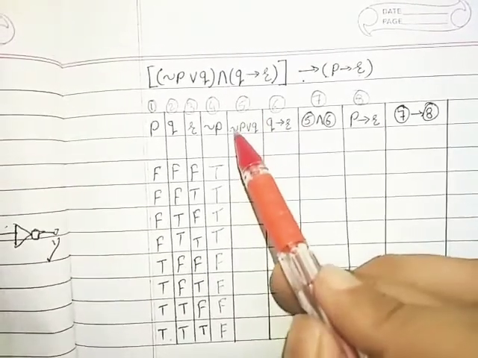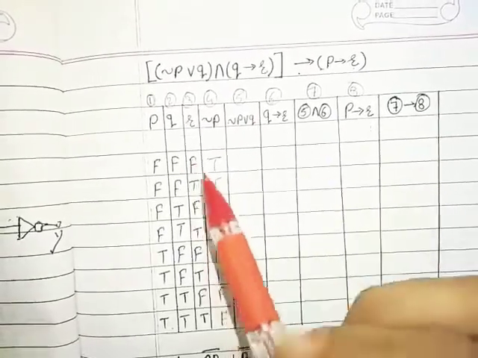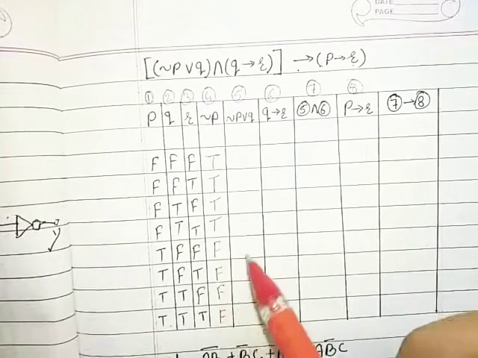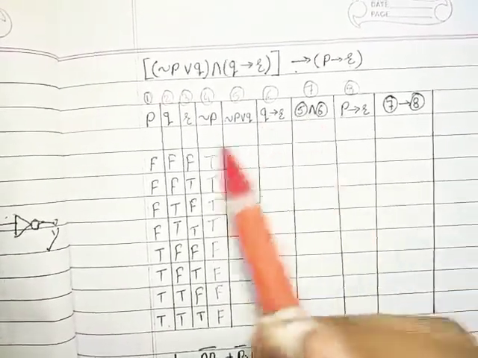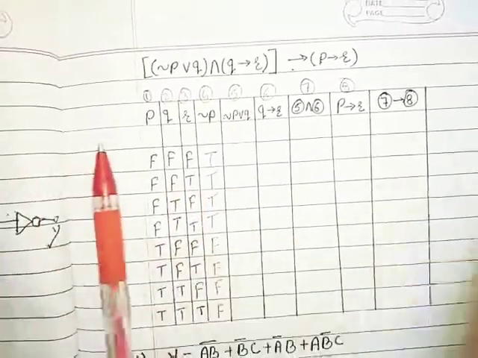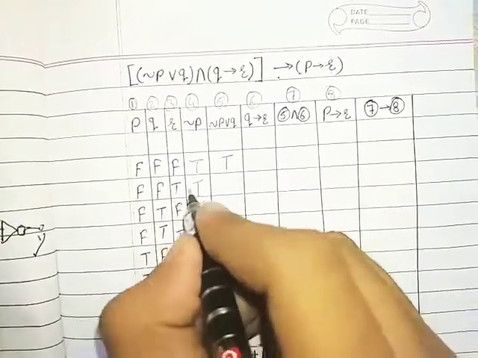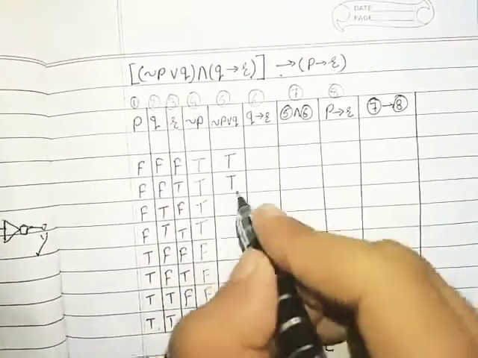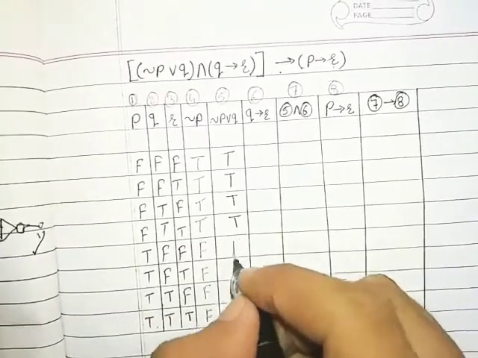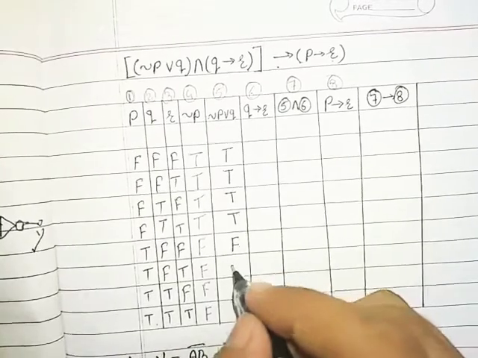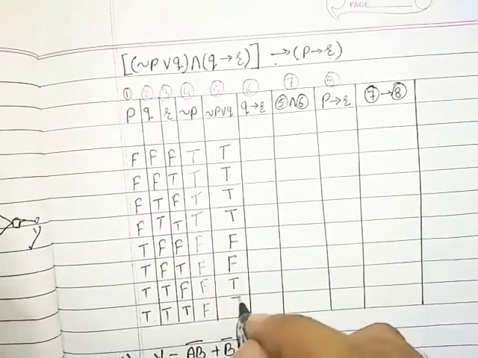Now we require negation of P disjunction Q, meaning at least one statement should be true, then only we will get true. P disjunction Q will be true. So here we go. FT will give me T, again FT will give me T, TT T, TT T, FF will give me F. FF is equal to F, TF T and TF T.